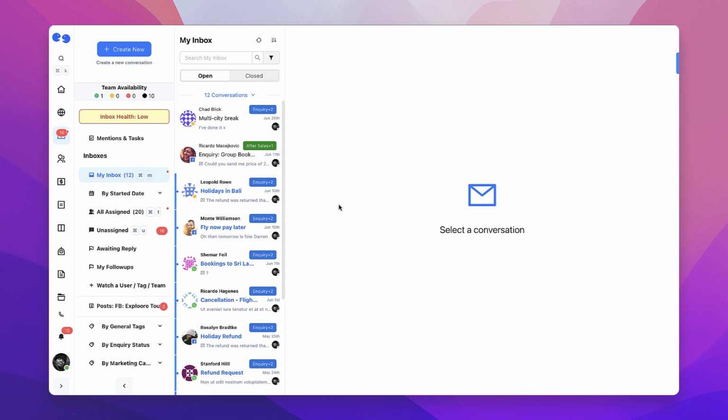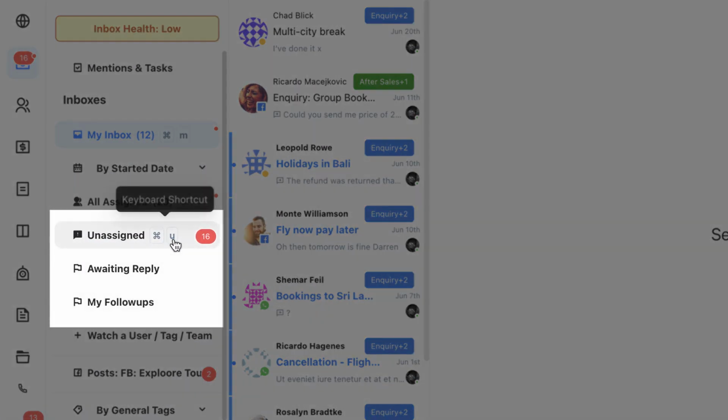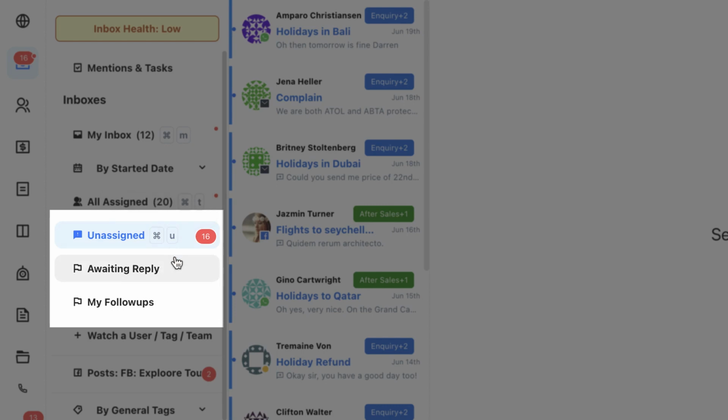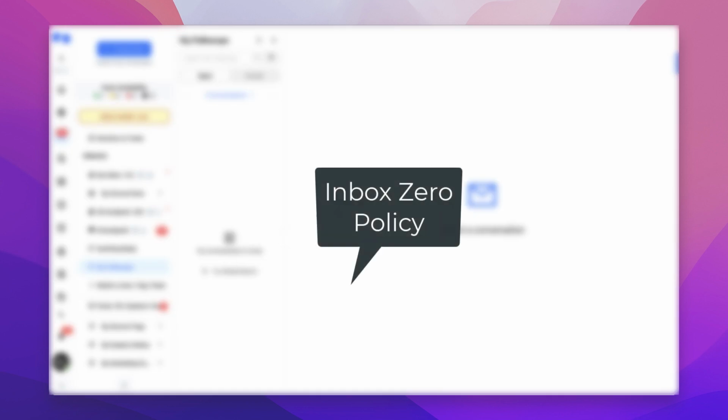We've created 3 folders so that you can easily make sure that your team is on top of all your conversations. From time to time, check the Unassigned folder, the Awaiting Reply folder, and the Follow-ups folder. If these folders are empty or close to 0, that's an indicator that your team is running smoothly.